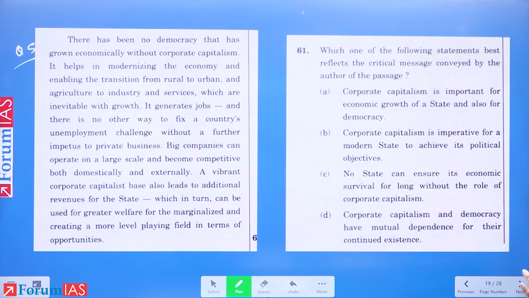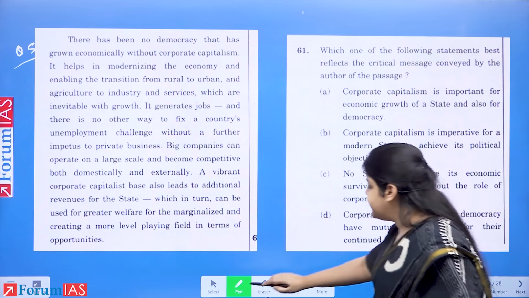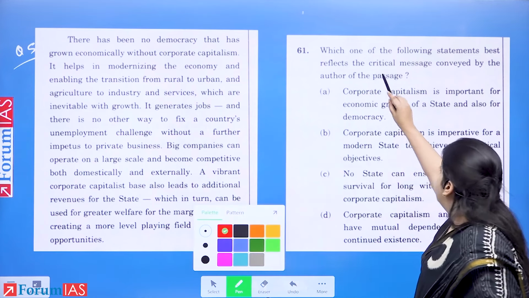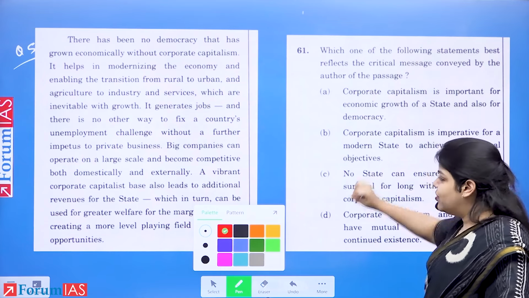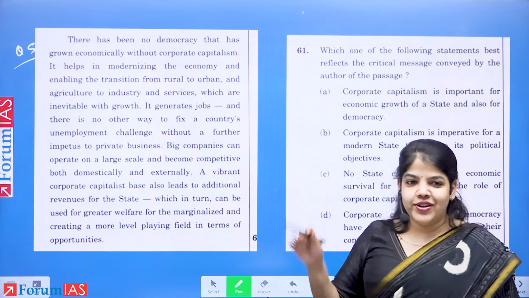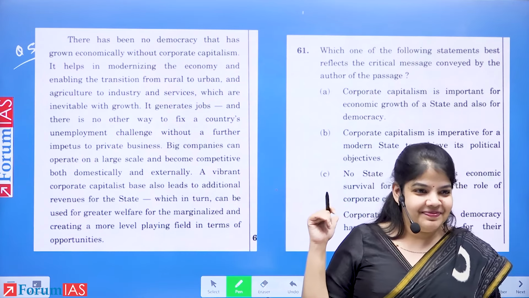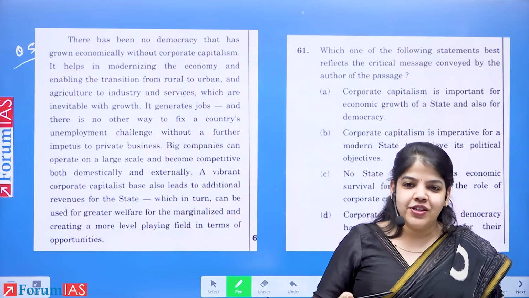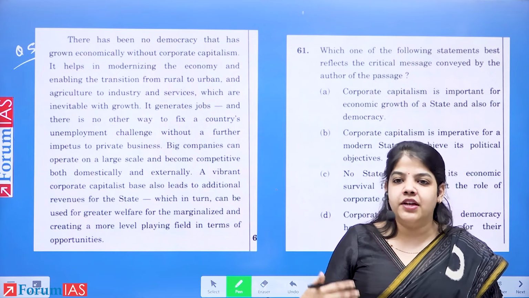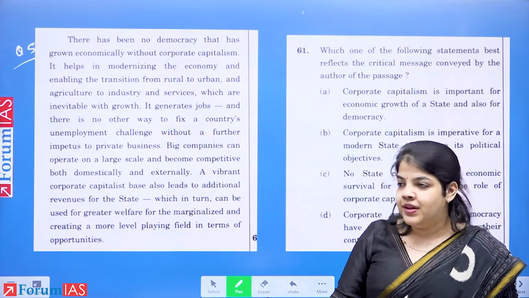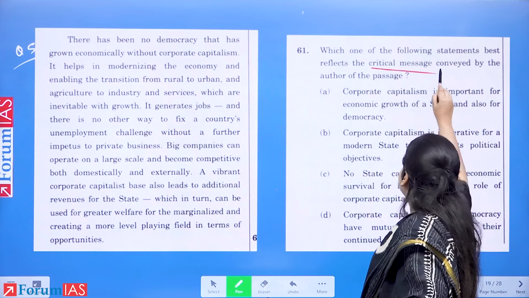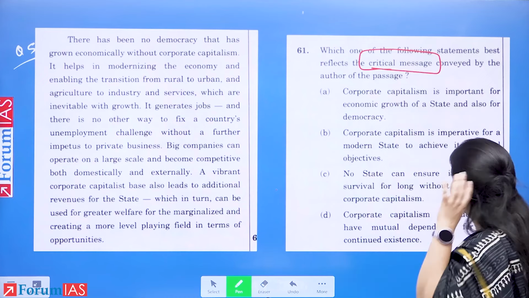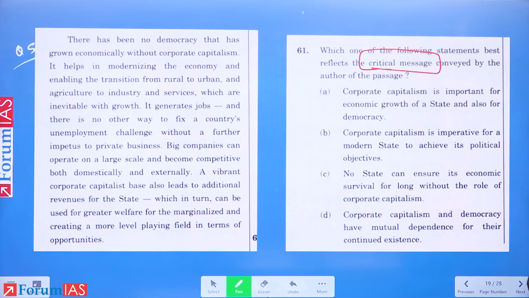The passage says, which one of the following statements? So, there are 2 ways of doing RC. One is you read the passage and then you read the question. Second, you already read the question so that you know in what perspective you have to read the passage. So we have to recognize the critical message conveyed by the author of the passage.